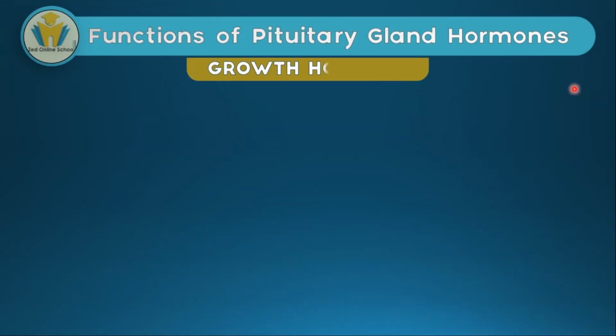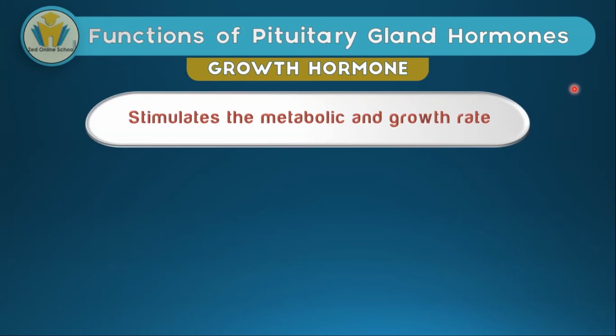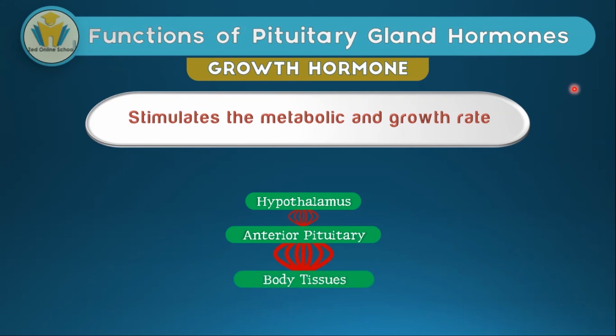The next hormone is growth hormone. Growth hormone, like the name suggests, will be affecting growth. It also stimulates the metabolic rate. The hypothalamus will cause a special hormone to flow down through a special blood system to the anterior pituitary. Then the anterior pituitary is going to secrete growth hormone in response to that hormone from the hypothalamus, and in turn, when this growth hormone travels through the blood circulatory system and reaches the body tissues, it's going to stimulate growth. Later in this video, we'll look at the side effects of this growth hormone.